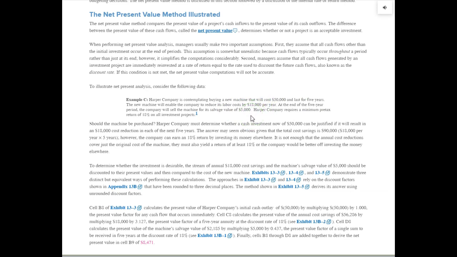So as we talked about earlier, saving cost is treated as a cash inflow. So this is going to be a cash inflow number, $18,000 per year, because we don't have to pay that out the door. We're saving that, so we treat that as cash inflow. At the end of the 5-year period, we can sell the machine, we think, for $5,000. That's our plan. And the company has an 18% return on all investment projects. So what we're going to do is evaluate this and come up with an answer that's called net present value. So what is the net present value of this investment?